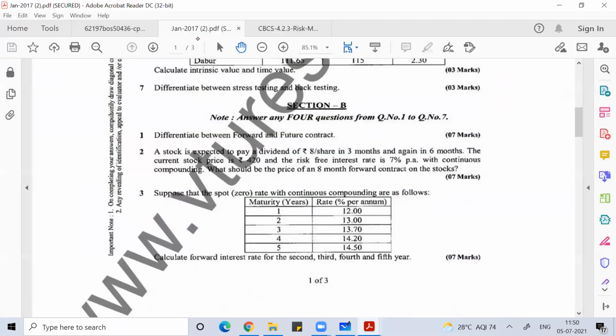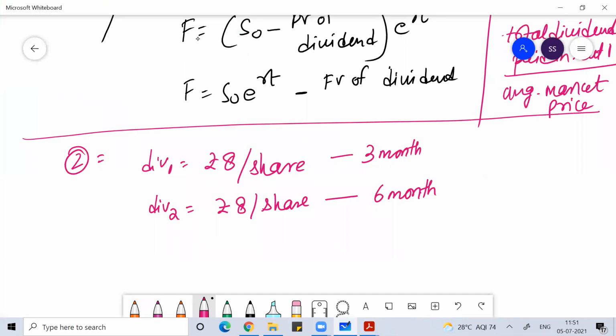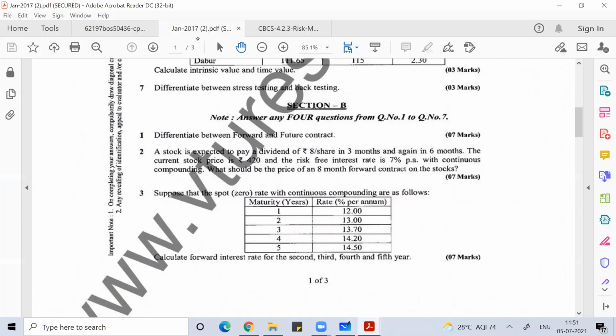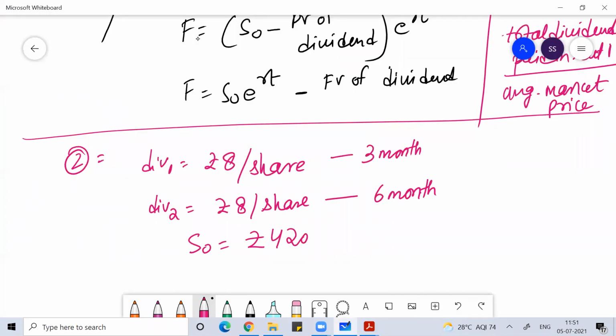The current spot price of the stock is 420 rupees, and the risk-free rate of return is 7% per annum.